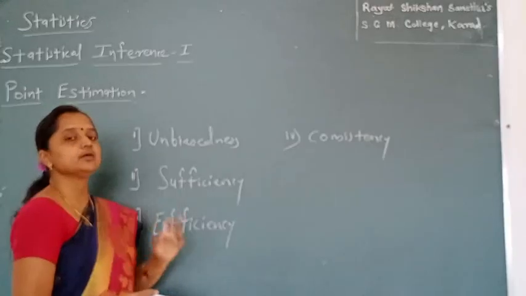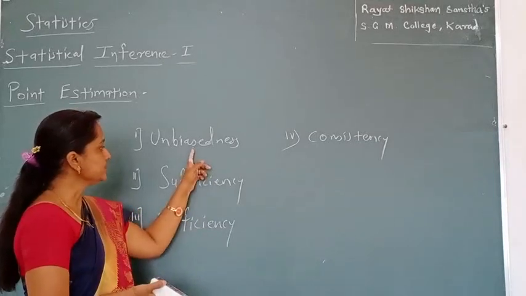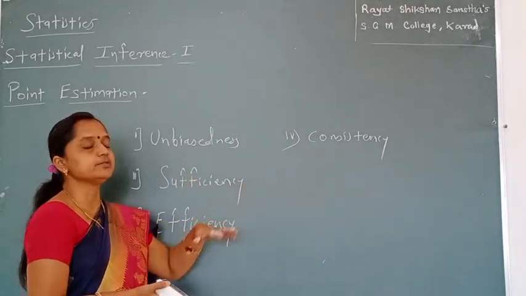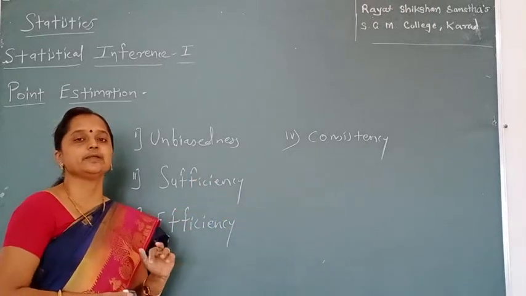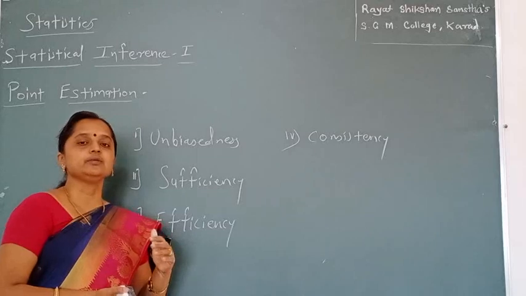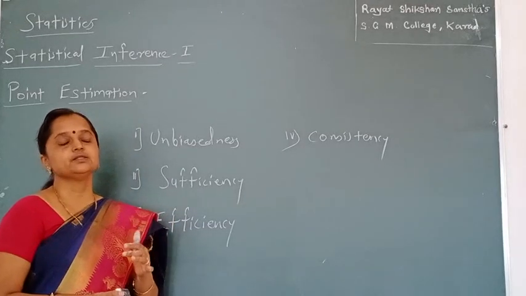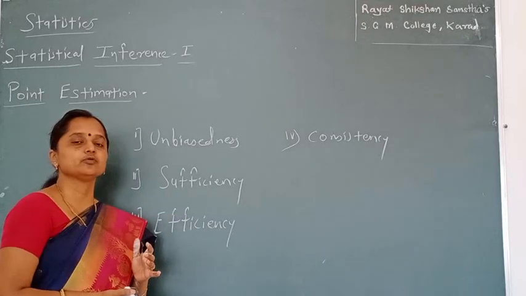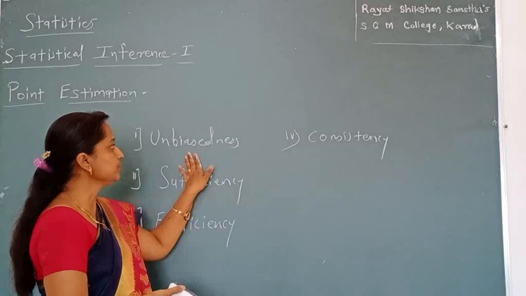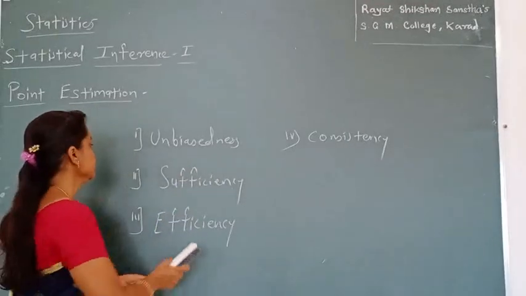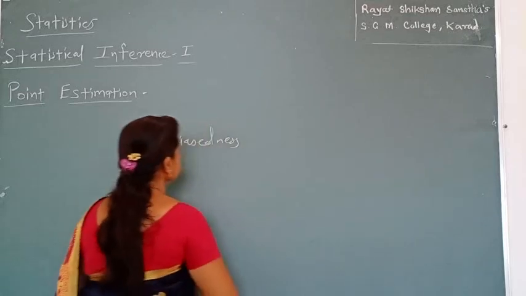It means we have to find an estimator such that it satisfies these properties. If our estimator satisfies these properties, then that is the best estimator, which replaces the population parameter when the population parameters are unknown, since our estimator is calculated from a sample statistic. Today we will discuss the first property, unbiasedness. Then what is meant by unbiasedness?